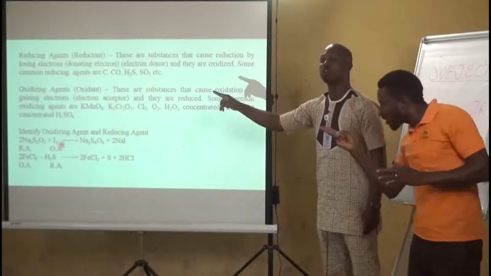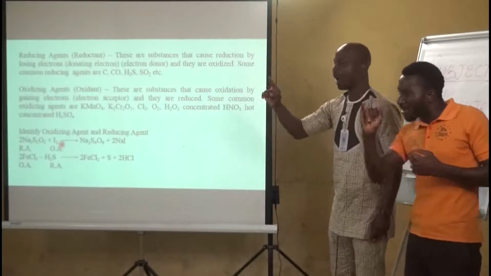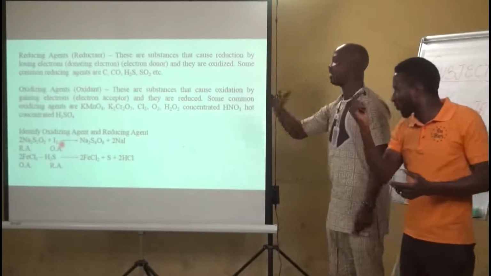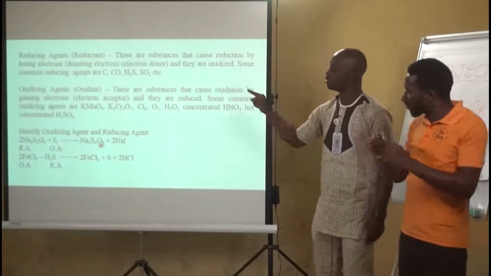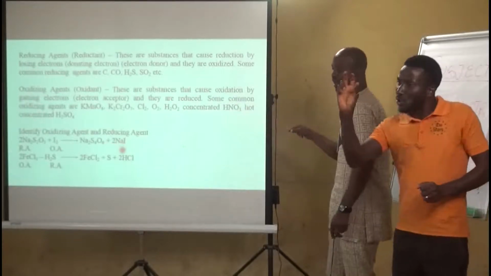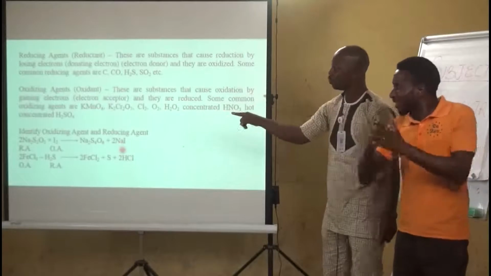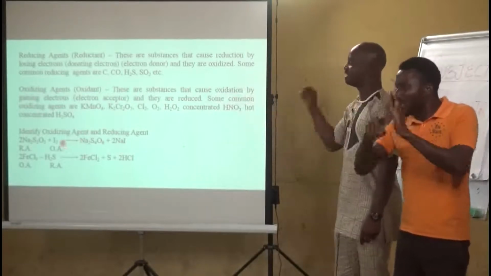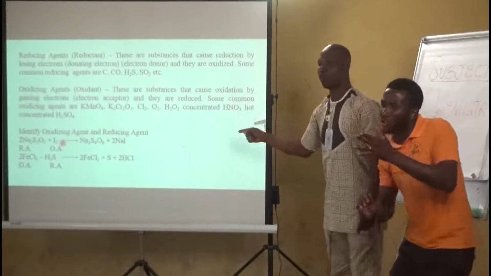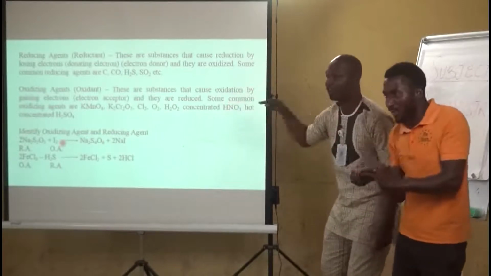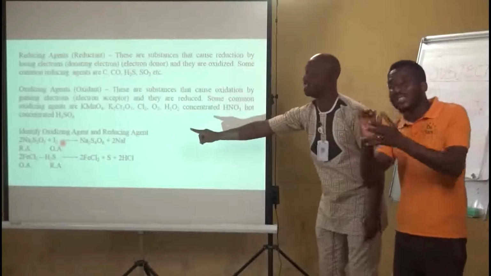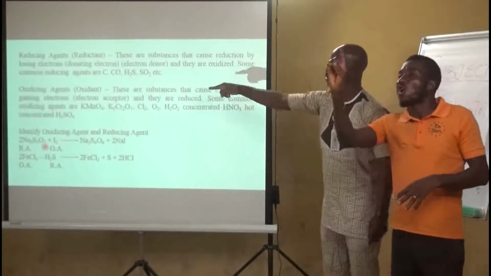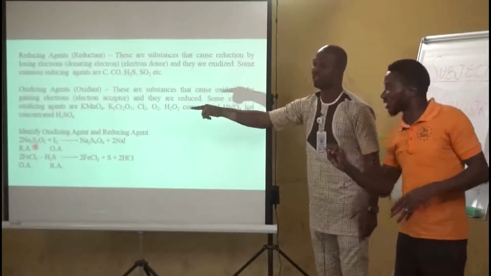Because it is in an uncombined state, having the same number of protons and electrons. But when it combines with sodium, it becomes -1. So from 0 to -1, there is a decrease in oxidation number. That is reduction. And because it is reduction, it is the oxidizing agent. And of course, the thiosulfate becomes the reducing agent.